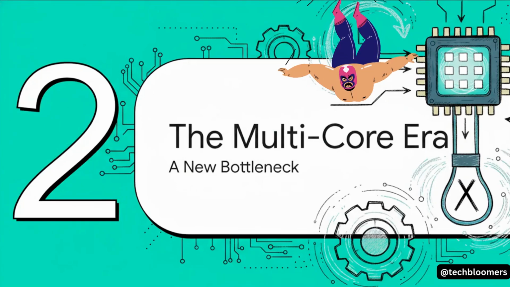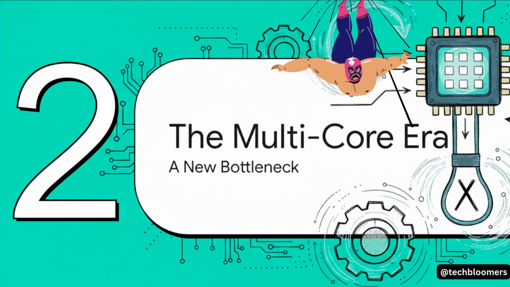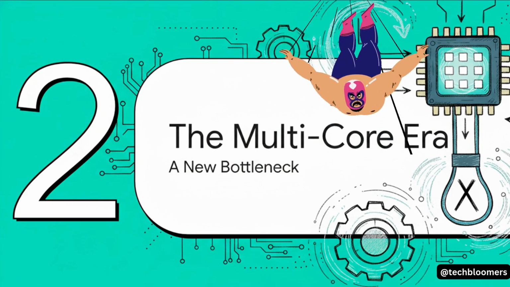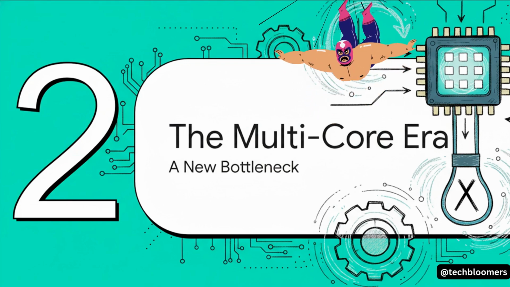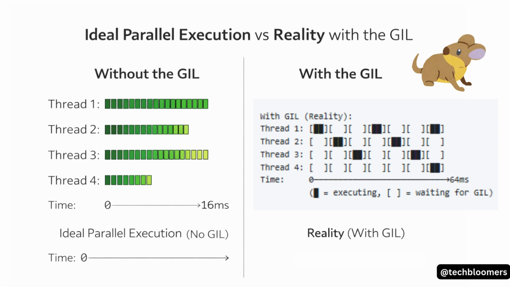But that elegant solution had a shelf life. As the hardware world changed dramatically, the GIL, which stayed the same, started to become a real bottleneck. It started to create the very problems we're dealing with today. The big change, the inflection point in this whole story, was the rise of multi-core processors. All of a sudden, the hardware could do true parallel processing. But CPython, because of the GIL, couldn't use it.